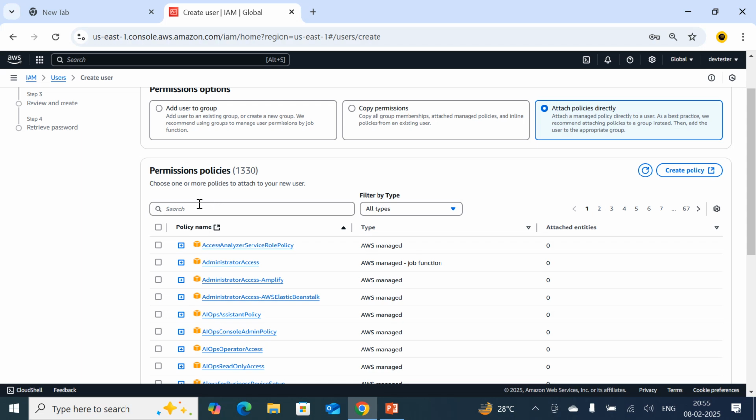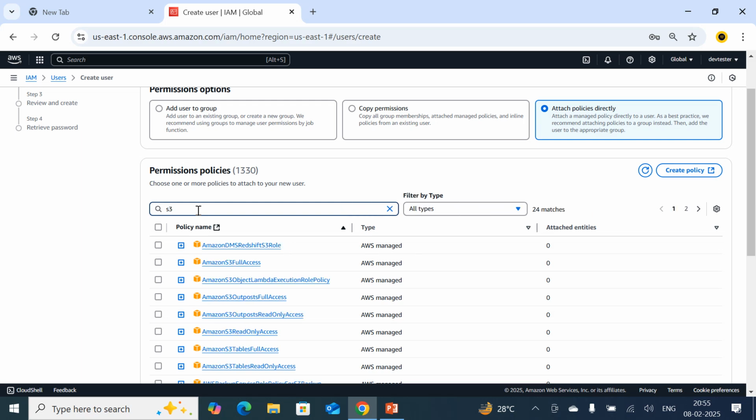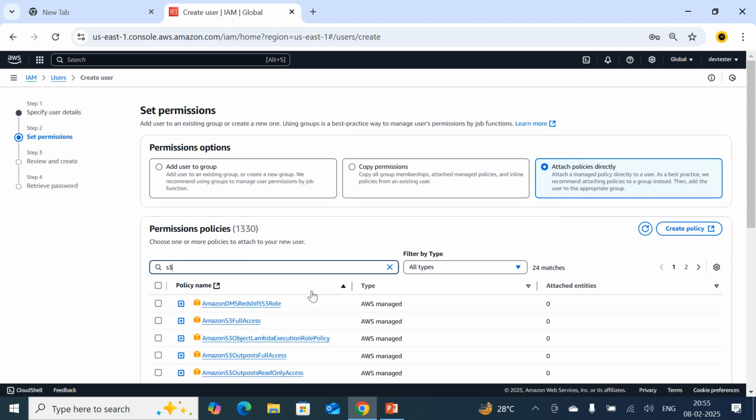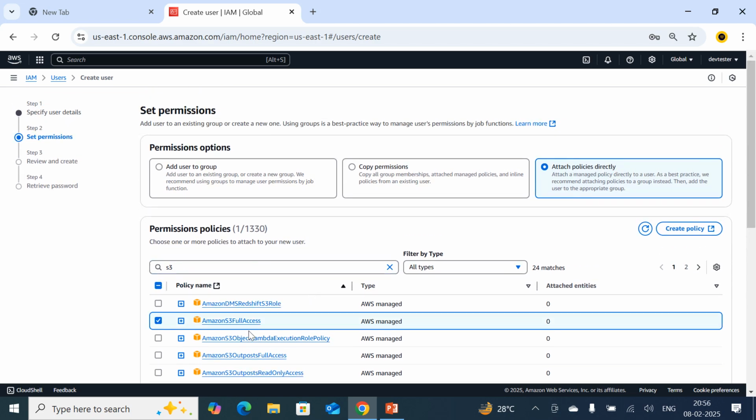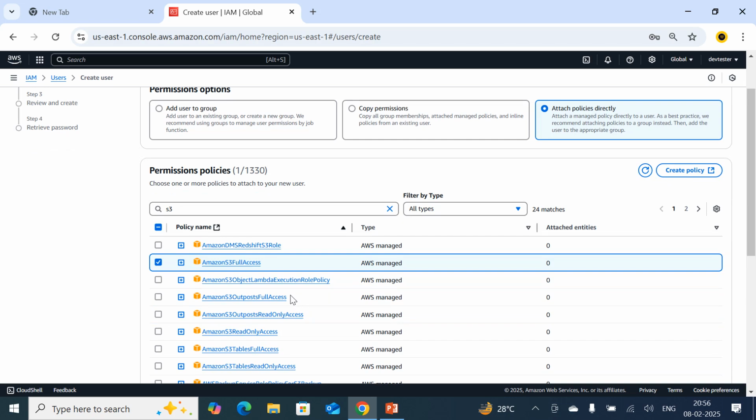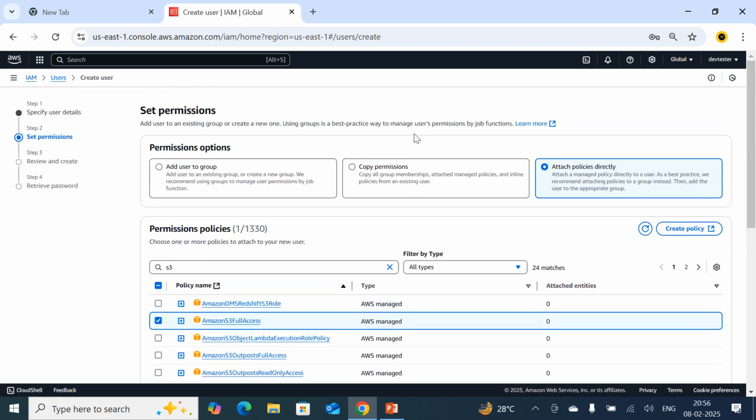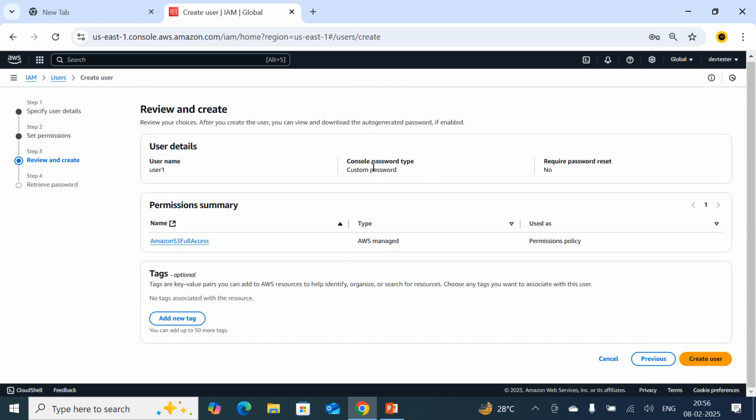So right now I am going to attach a policy directly. Just search for some policy, like S3. Here I am going to provide Amazon S3 full access. If I provide this policy, what will happen? The user has the rights to do anything in the S3 service, and other than S3, he doesn't have access to do anything. So right now I am going to provide only S3 full access to the user. Okay, just click on next and then click on create user.